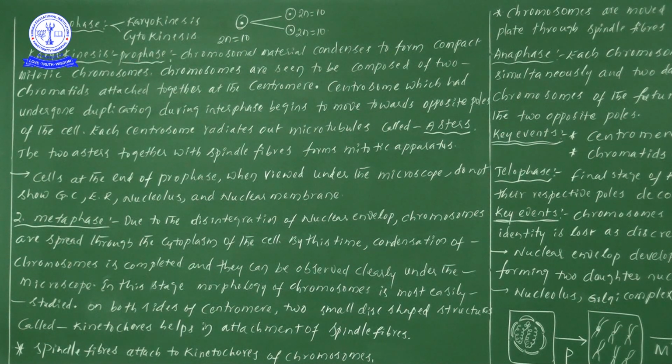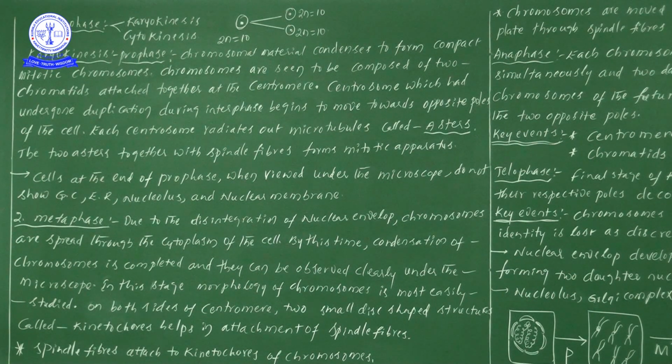So in this particular case, metaphase. Metaphase definitely gives a conspicuous nature. Here we can very clearly observe the structure of chromosomes in the metaphase. That's why this particular point you have to remember: prophase is there, metaphase is there, anaphase is there, and telophase also is there.